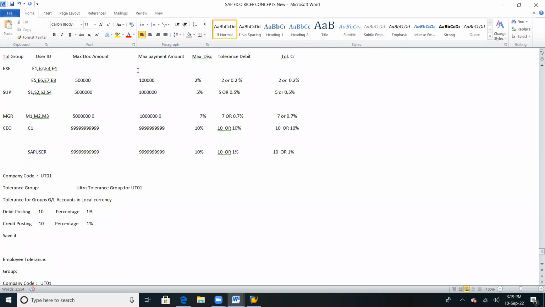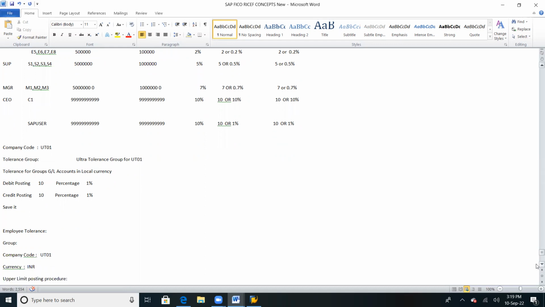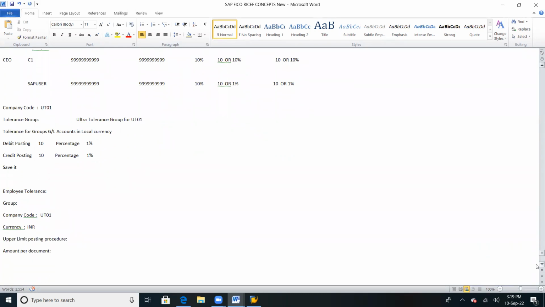If you define 5 lakhs, then the user can post up to only 5 lakhs. If you define 50 lakhs, you can post the entry up to 50 lakhs only. If you define 500 lakhs, you can post up to 500 lakhs only. If it is more than that, the user cannot post the entry. So employee postings will be restricted at this particular level.